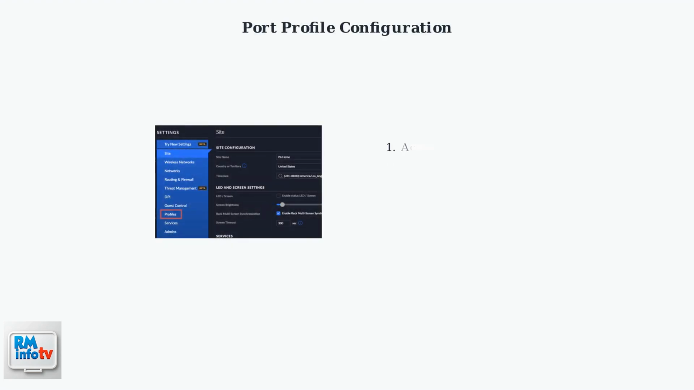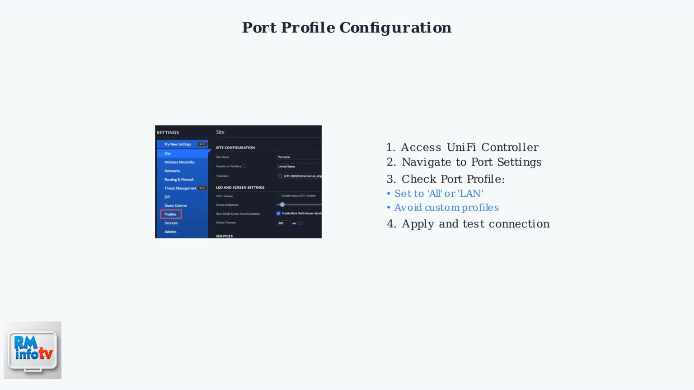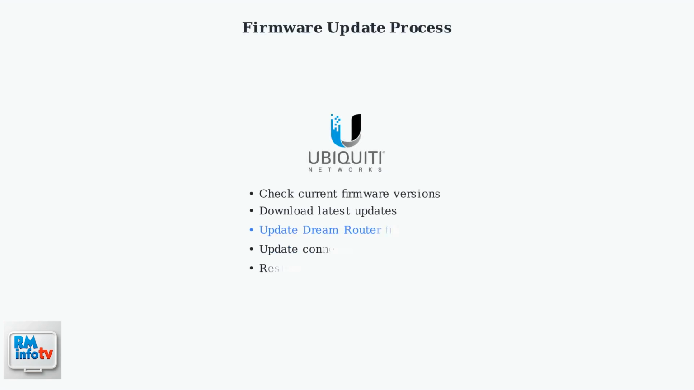Misconfigured port profiles can cause connectivity issues even when power is adequate. Access the UniFi controller settings to verify port profiles are set correctly, typically to all or LAN for most devices. Firmware updates often resolve PoE compatibility issues and improve power management. Ensure both your Dream router and connected PoE devices run the latest firmware versions through the UniFi controller interface.